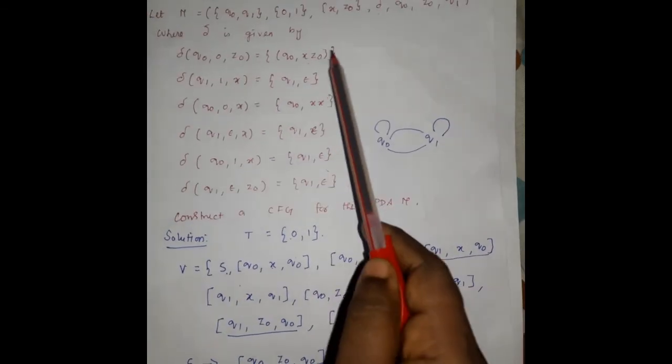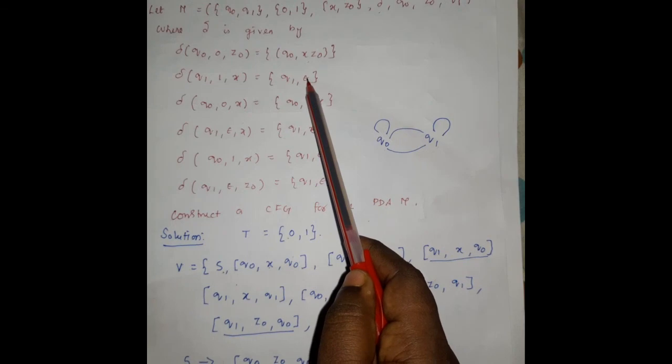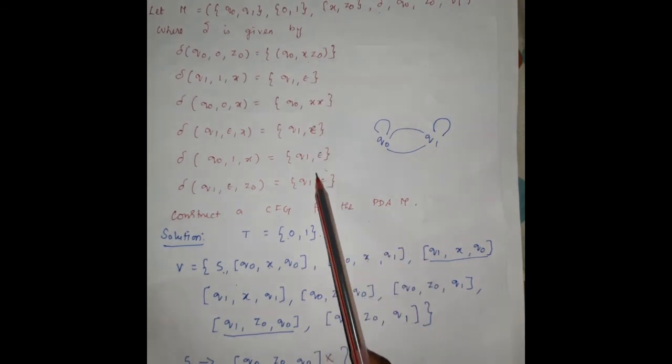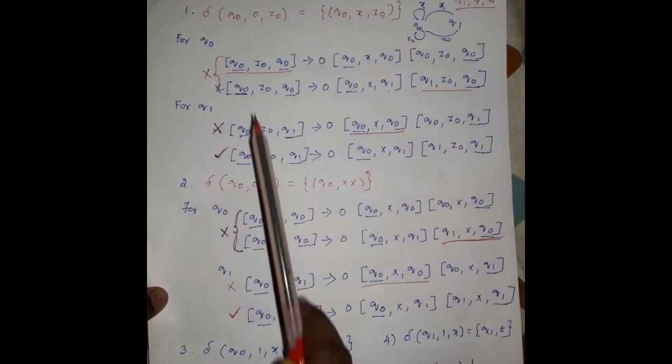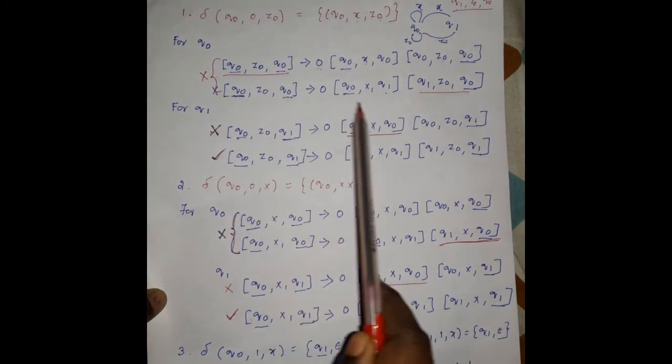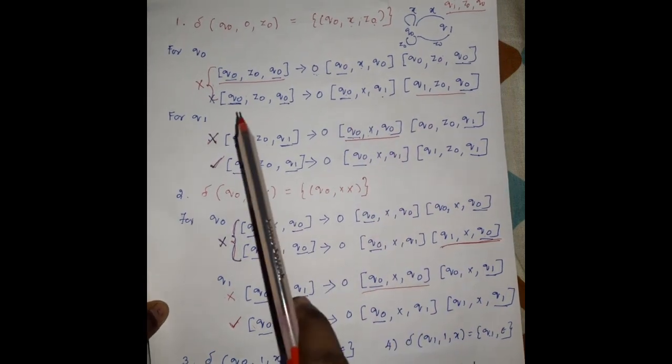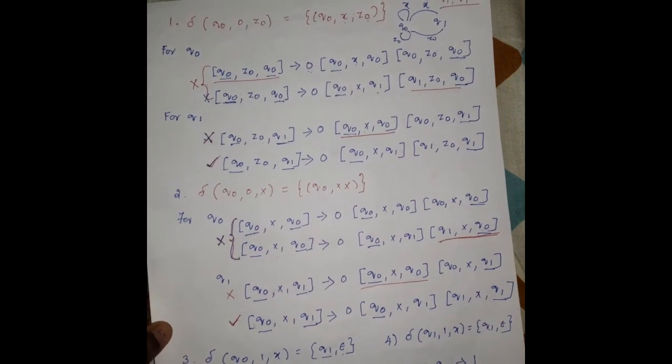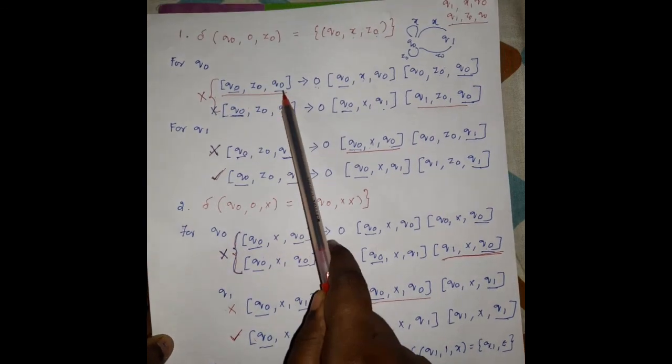After this, we have to take the transition function for each and every step. We have to write the production rules for each and every transition function, and for all possible cases we have to consider only the initial state and final state.